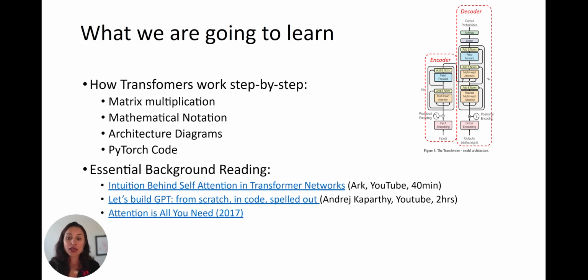The Intuition Behind Self-Attention in Transformer Networks, a great video, and the seminal video, Let's Build GPT from Scratch in Code, Spelled Out by Andrej Karpathy. All the code in this presentation is from his Colab notebook from that video, so highly recommend. Okay?